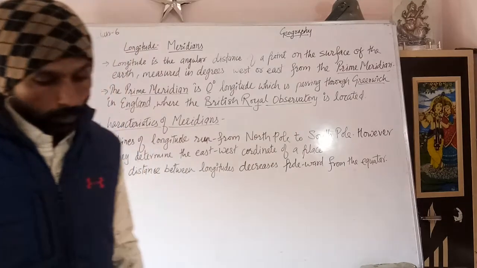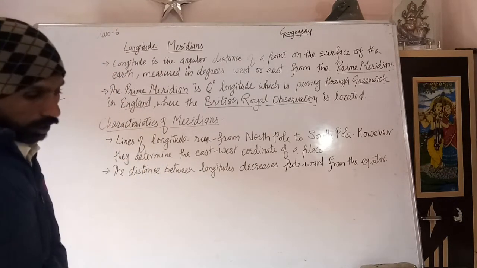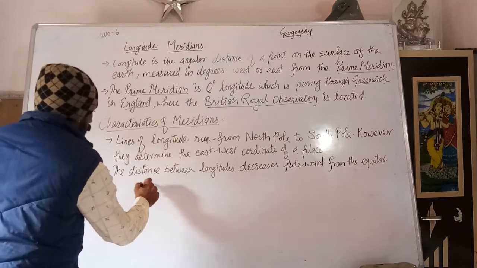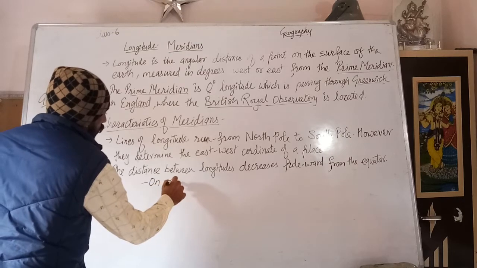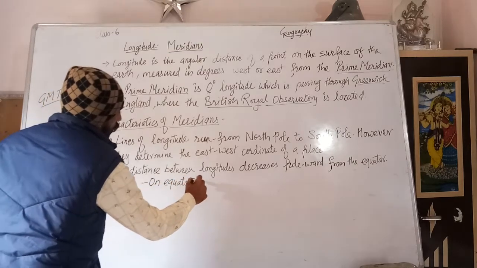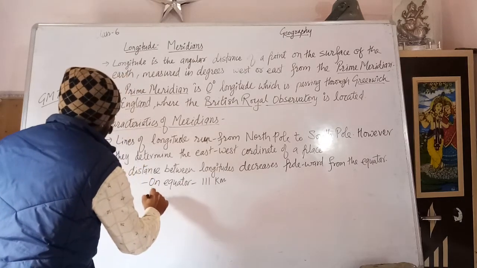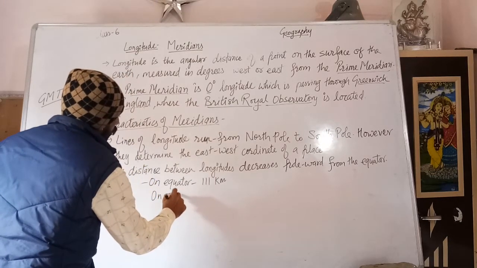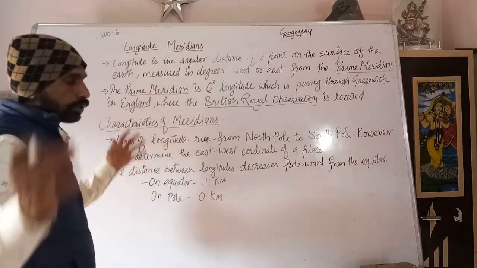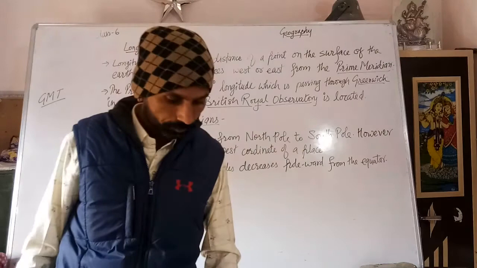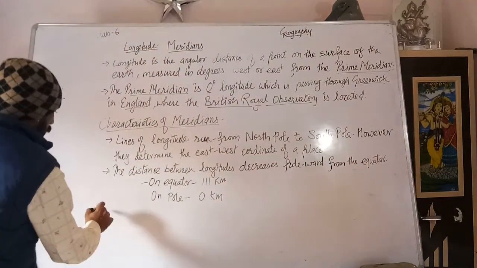It decreases from a maximum of about 111 kilometers. Here, the distance on the equator is 111 kilometers, on the pole 0 kilometers. All longitudes meet at the pole. Okay. So this is the second characteristic.